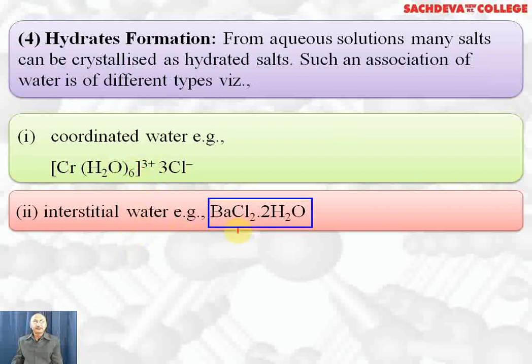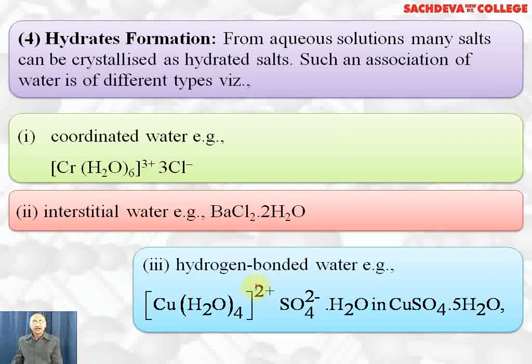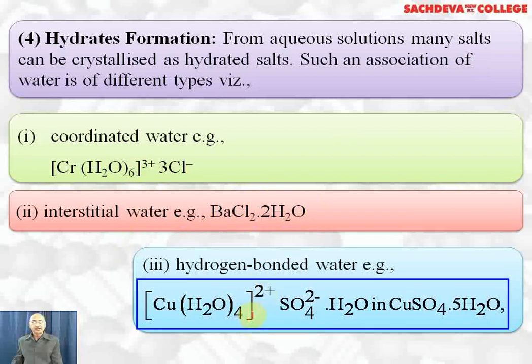Interstitial water in barium chloride into 2H2O: these water molecules enter the interstitial voids present in the crystal lattice of barium chloride. Hydrogen bonded water in copper sulfate into 5H2O. This has been asked in IIT. 4 water molecules out of 5 are coordinate bonded in this complex ion, which is attracted to the sulfate ion. One water molecule is hydrogen bonded.